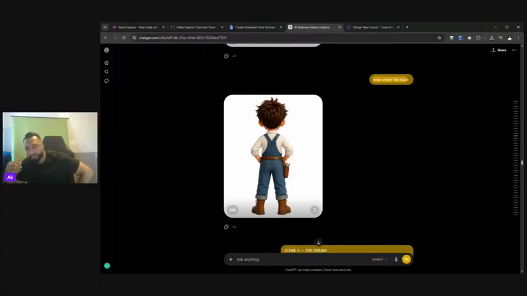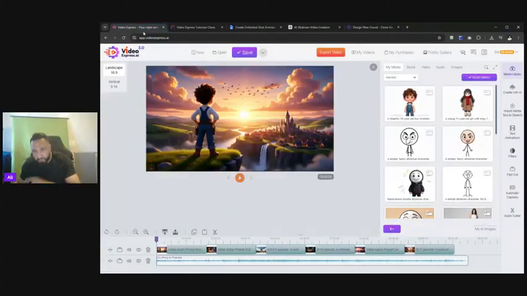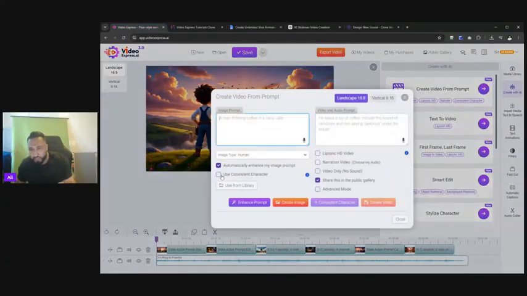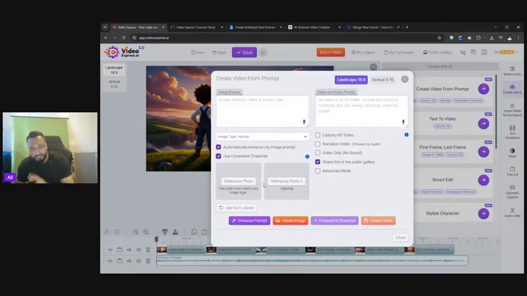So if you've got a character that's dynamically moving, or doing some kind of rotation with the camera, guess what? It's much easier for the AI to model the entire subject, because when we come back to VideoExpress and we go to create with AI, as many of you have seen, when we select use consistent character, it's going to give you two options. You don't have to use them. You can use front facing. That's not a problem. AI will still fill in the blanks for you in terms of the back. It'll construct it. It's not an issue.